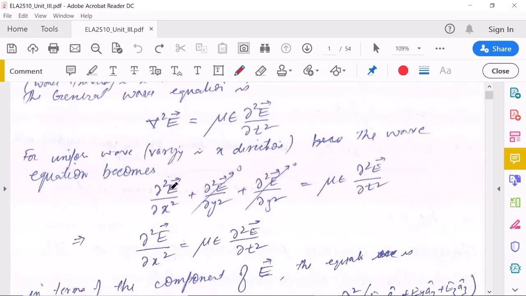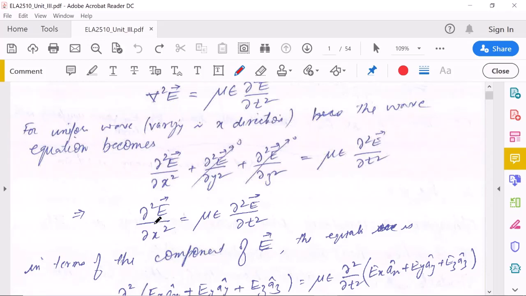It will become del square E over del x square and so on. Now, as E is a function of x only, the double derivative of E with respect to y and z will give you 0. So now the equation becomes del square E over del x square equals mu epsilon del square E over del t square.